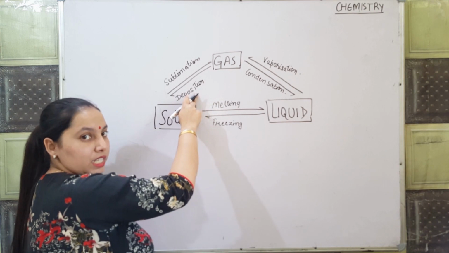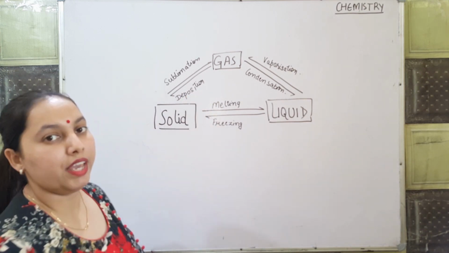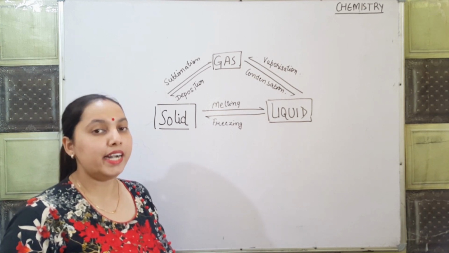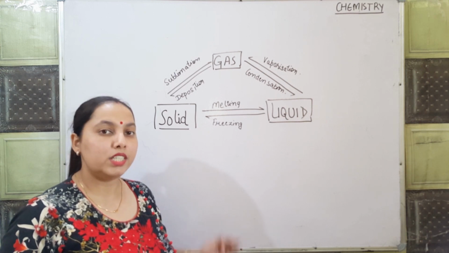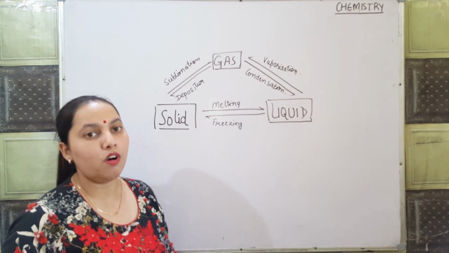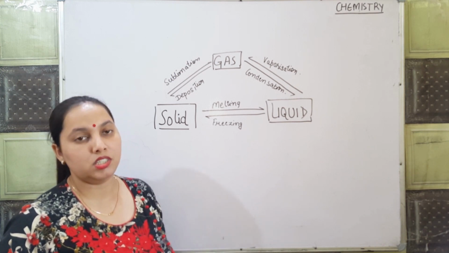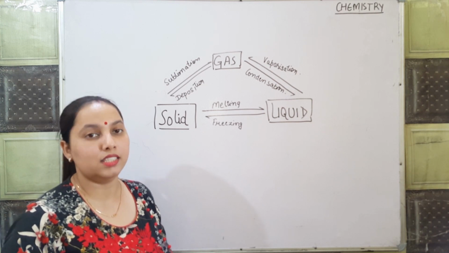Deposition and desublimation are one and the same thing. So we can conclude that pressure and temperature are the two main factors which help in changes of state. By changing the temperature and the pressure, we can change one state of matter to another state.